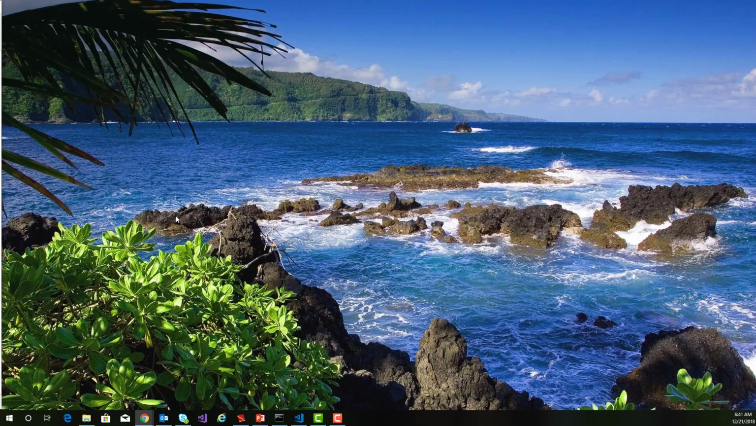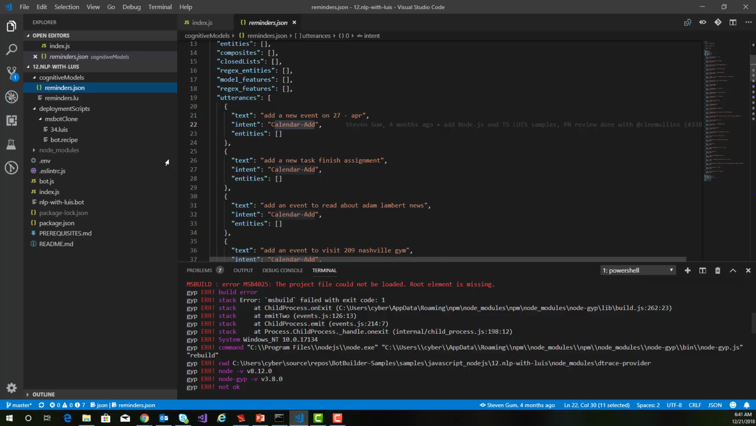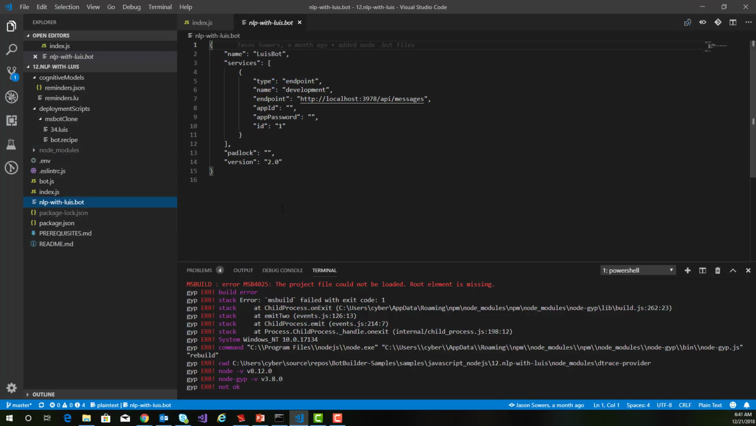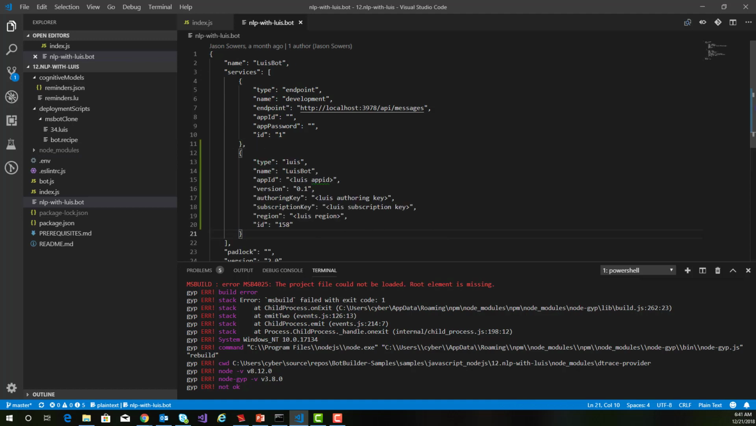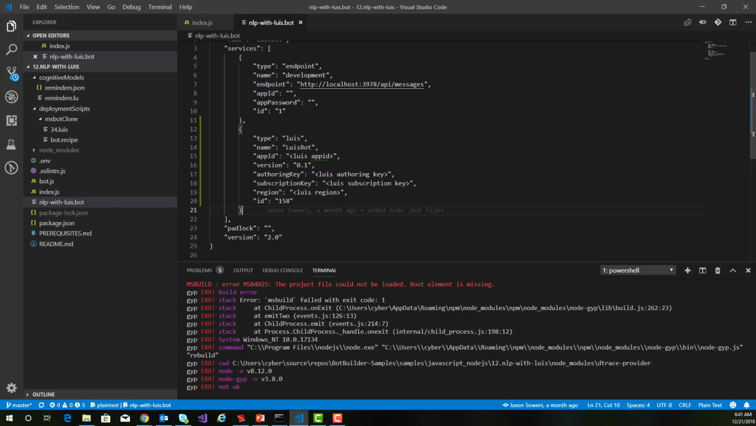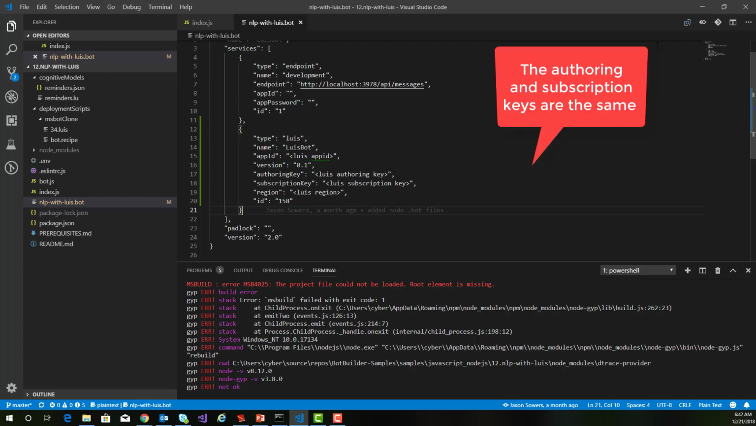The first thing that we need to do to set that up is go over to our bot file and manage that in our services. We can see that the bot file just starts off with its regular development endpoint. So I want to add a LUIS endpoint here. And this is just kind of a canned one. We can see a few things that we need to fill out here: the app ID, the authoring key, the subscription key, and the LUIS region. So let's go ahead and get those values.